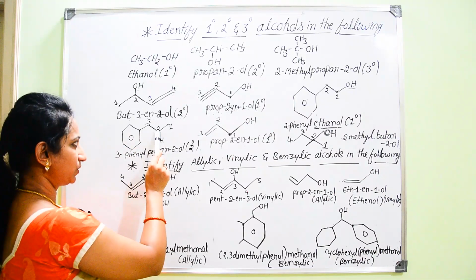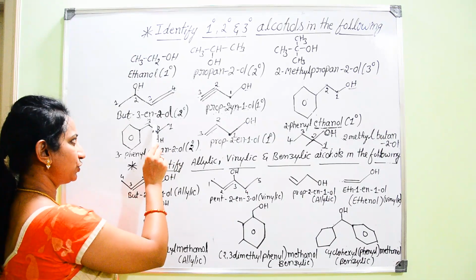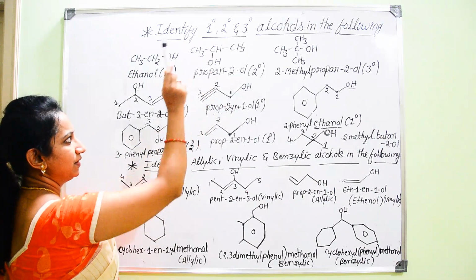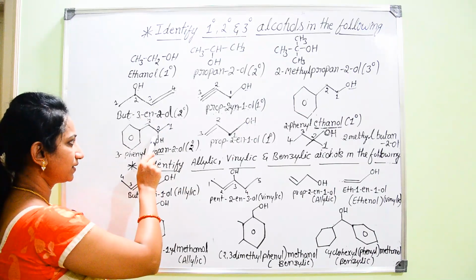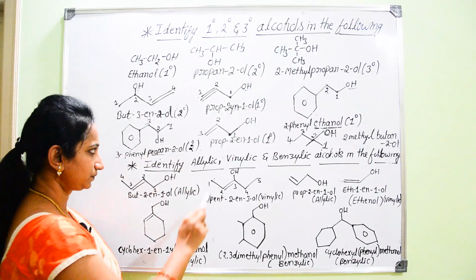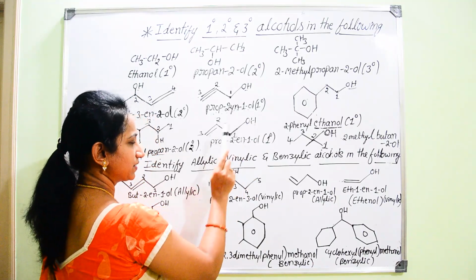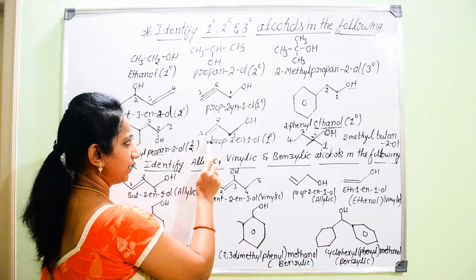Here OH is attached to that carbon. It is carrying 2 alkyl groups. It is assembling this secondary alcohol. Hence, it is secondary alcohol. Now, if you go for this bond line structure, here there is a double bond.